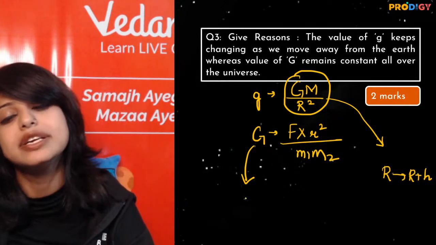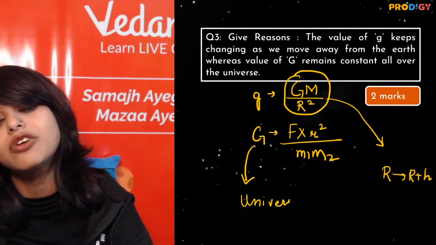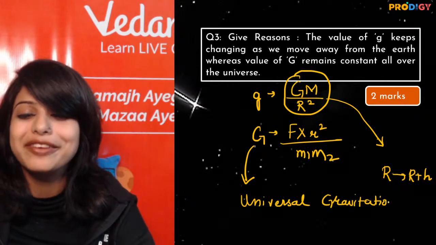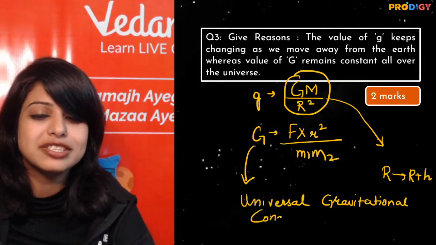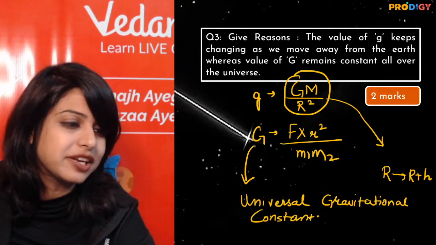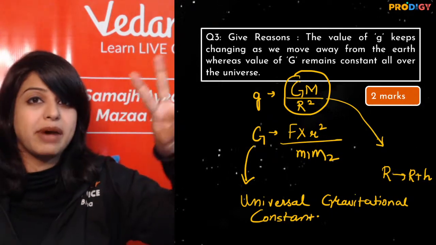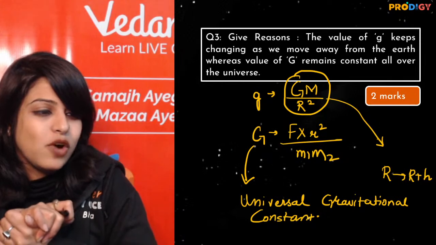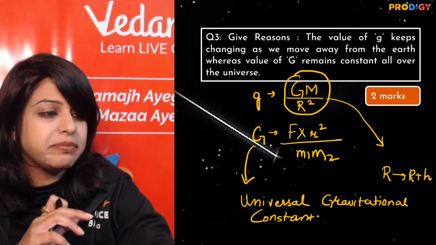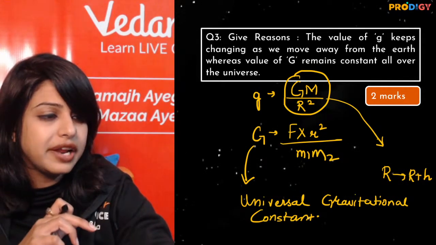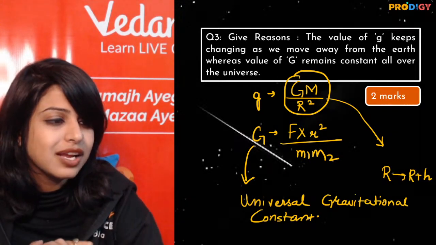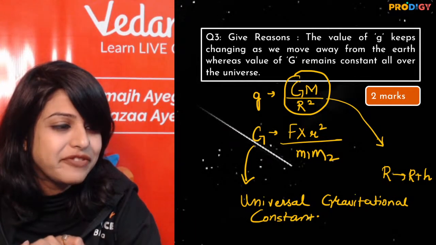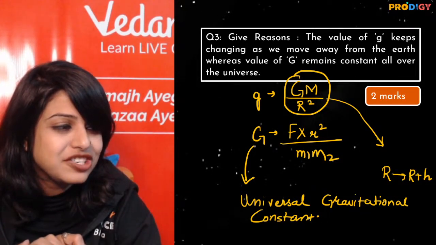On the other hand, my capital G is defined as what? Anyone can tell me what is the definition of universal gravitational constant? Whoever tells this, there will be applause for them. I will clap. Universal gravitational constant. Can anyone define it? Definition. I am asking you particularly what is the definition. Mass remains same, children. Mass does not change, Gauri. Radius is changing. Definition. What is the definition? What is the definition of capital G?